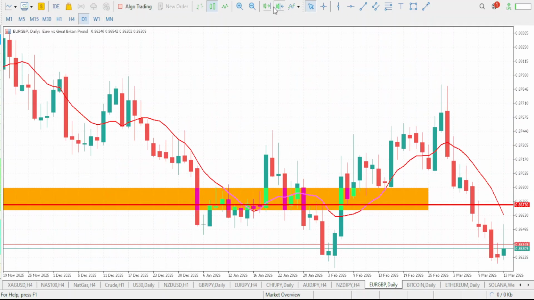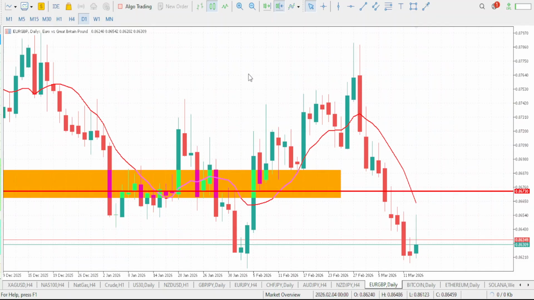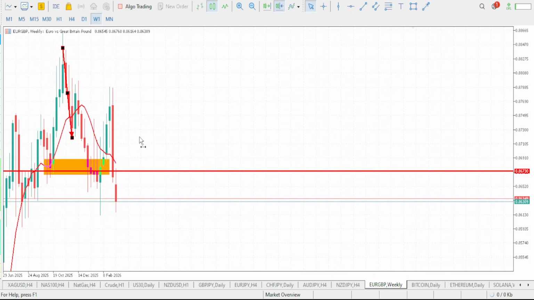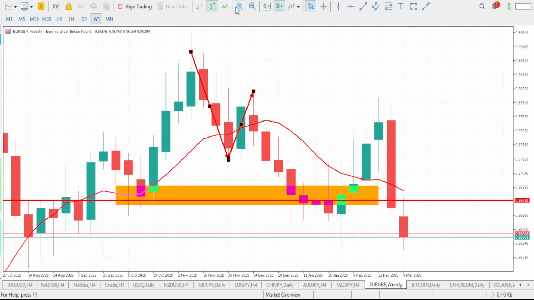Now let's go down to our daily time frame, guys. You can clearly see it also right here. So this is the impulsive move, which is on your weekly time frame. You can see it. Here comes the corrective phase. Remember, within this impulsive move, there is a series of lower lows and lower highs that played out on the daily time frame. And this corrective phase is also a series of higher highs and higher lows that played out, especially when you go to your daily time frame and 4-hour time frame.